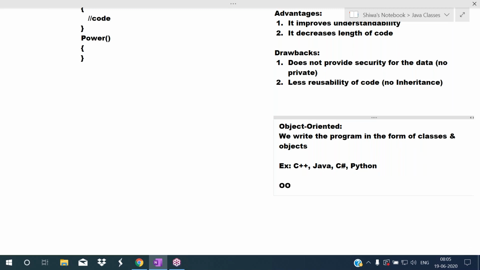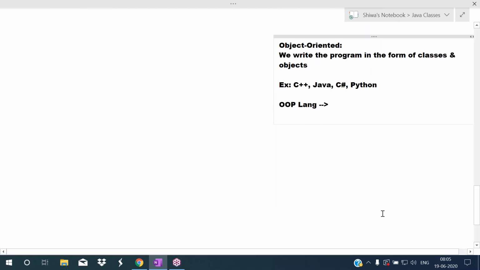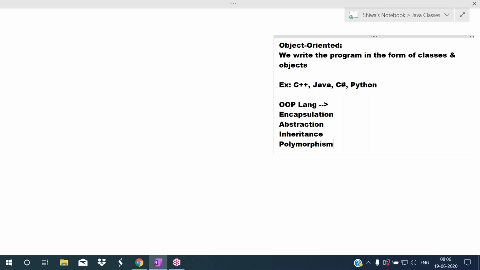It means, if any language supports four major concepts, four principles: the first one is encapsulation, the second one is abstraction, the third one is inheritance, and the fourth one is polymorphism.